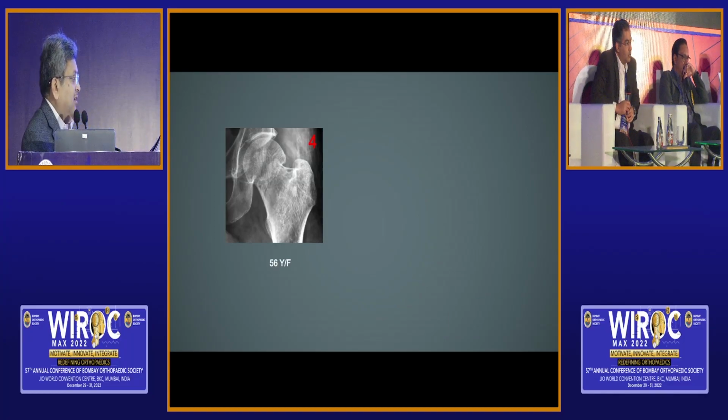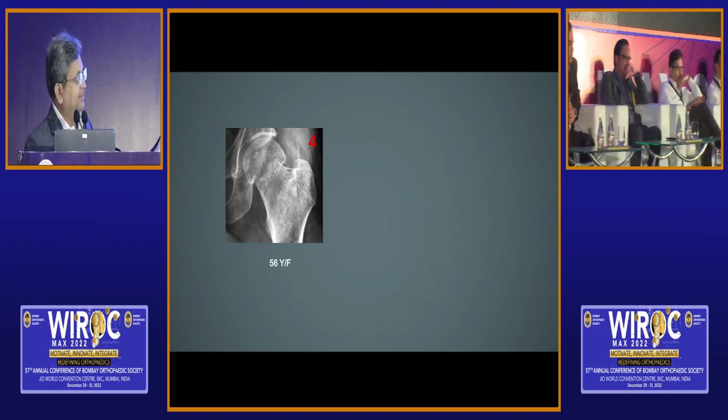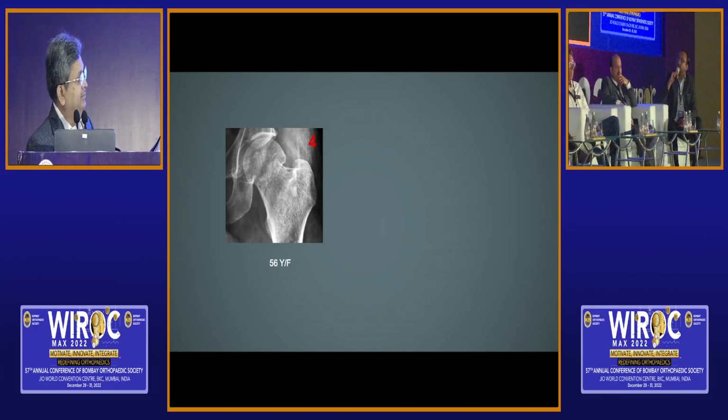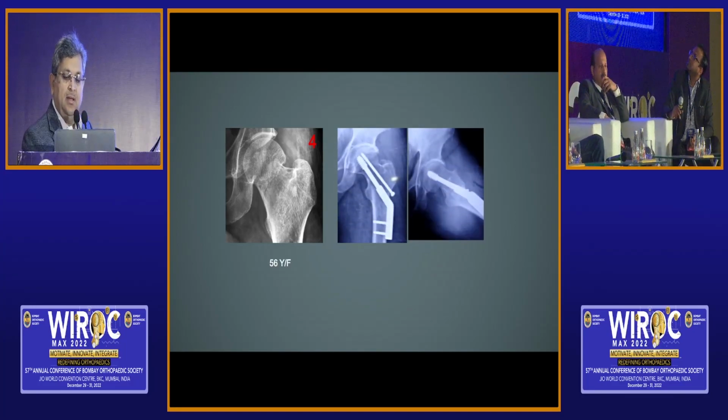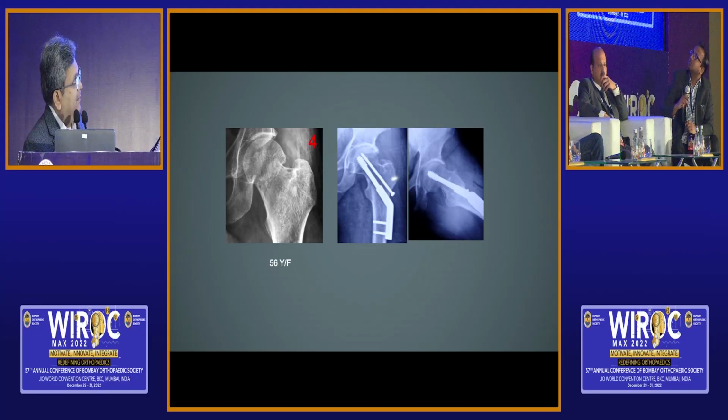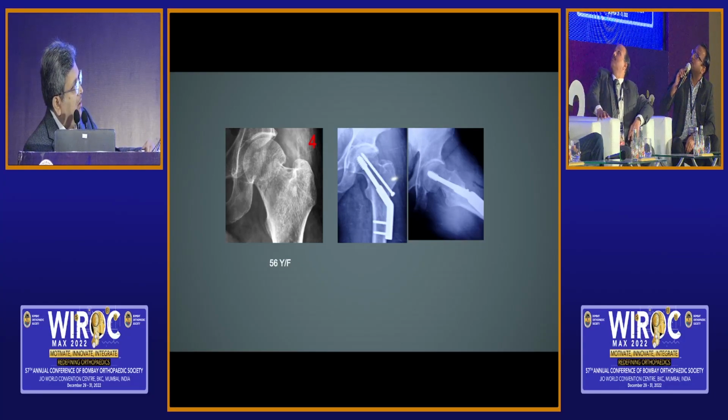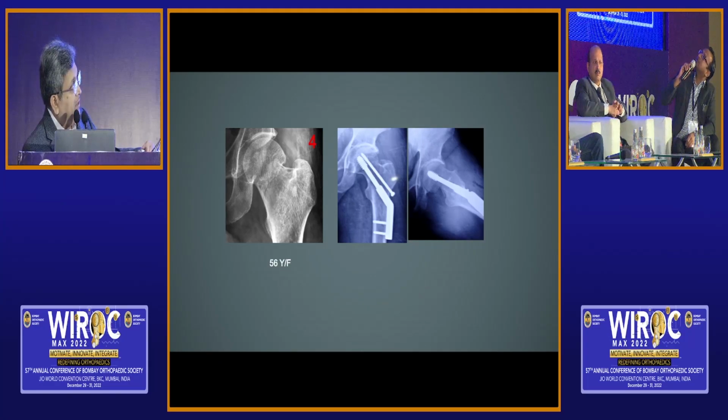Okay, next case. Impacted fracture. Samarth, back to you. What would you do? 56-year-old gentleman. Sir, I would get a lateral view and a CT scan done in these patients. Okay, so let's see, I have done this. Are you happy? Same patient? The AP view looks good to me, sir. In lateral, I see some angulation towards the posterior. So I think there is 10 to 15 degrees of posterior angulation still left, which is common in these valgus impacted fractures. So that's my patient and I have done it.